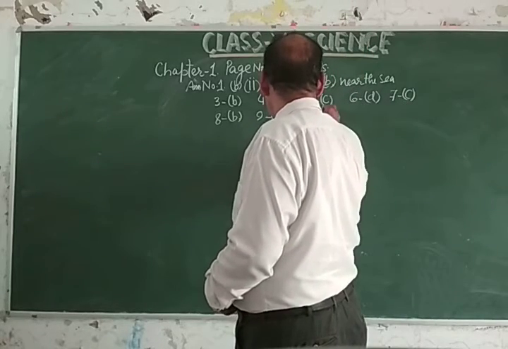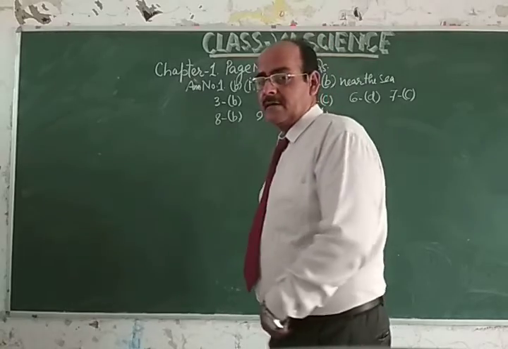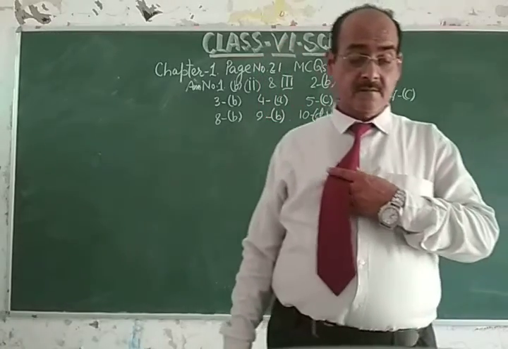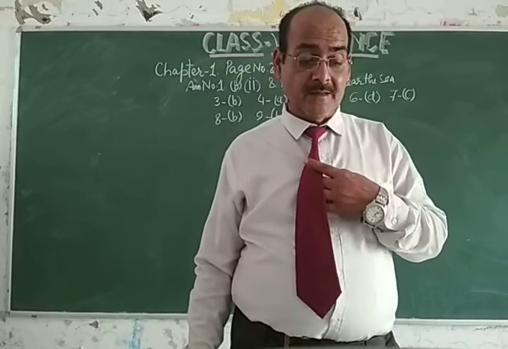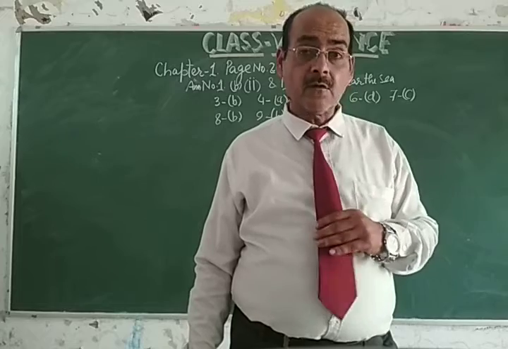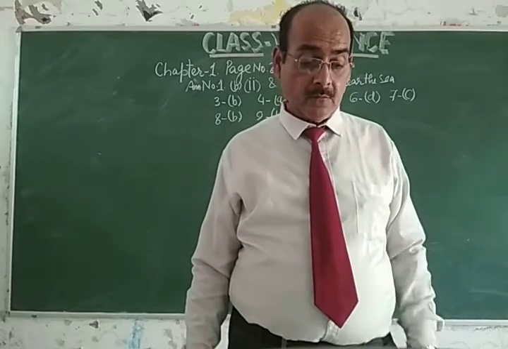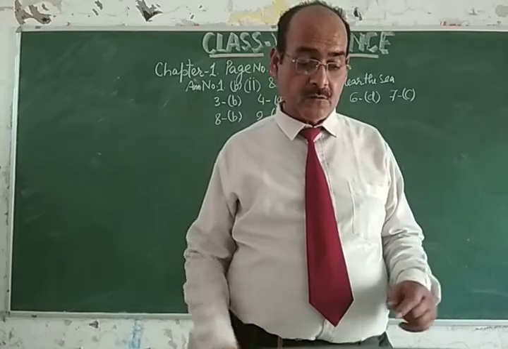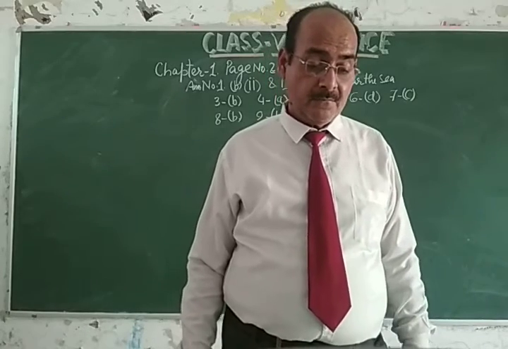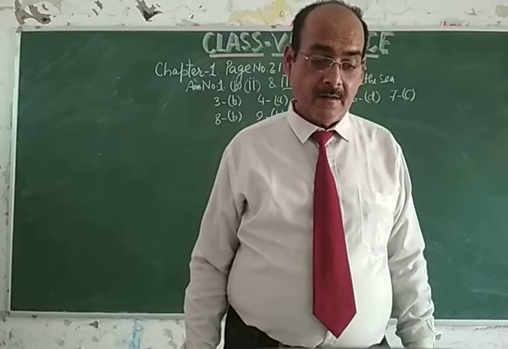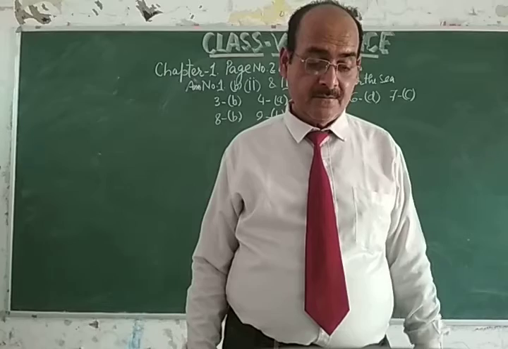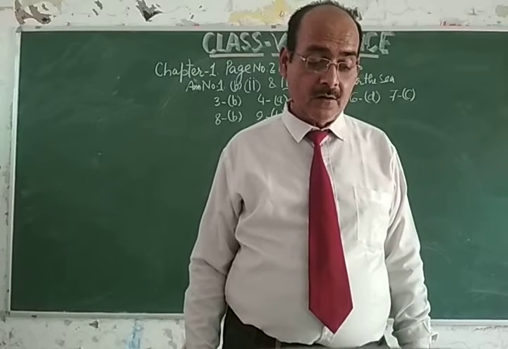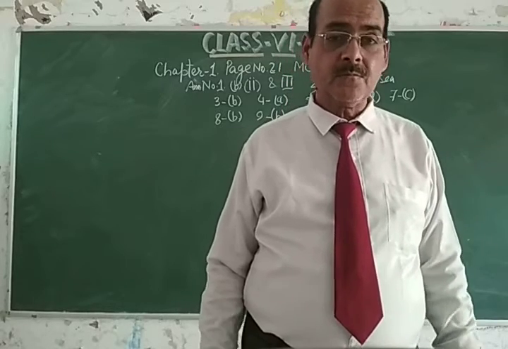Then B. My dear students, come to next section, the filling the blanks, and the words have been given. The words are carnivore, herbivore, milk and sugarcane. So you have to fill it. Question number 1, lion is a dash dash dash, that will be the carnivore because it eats only meat.